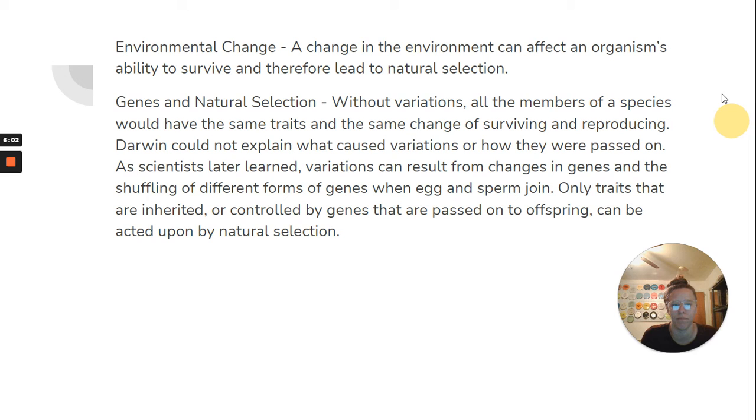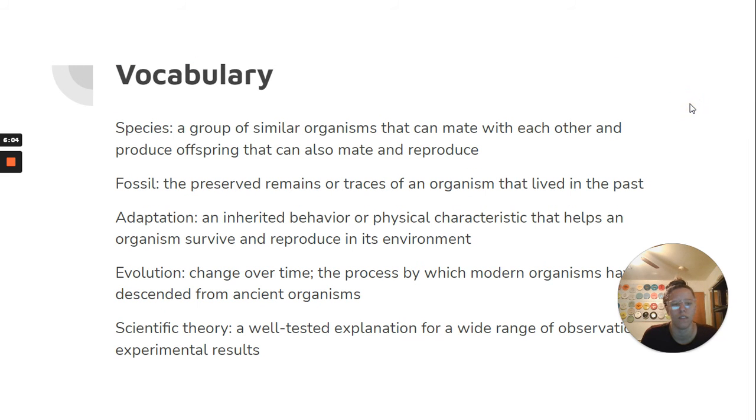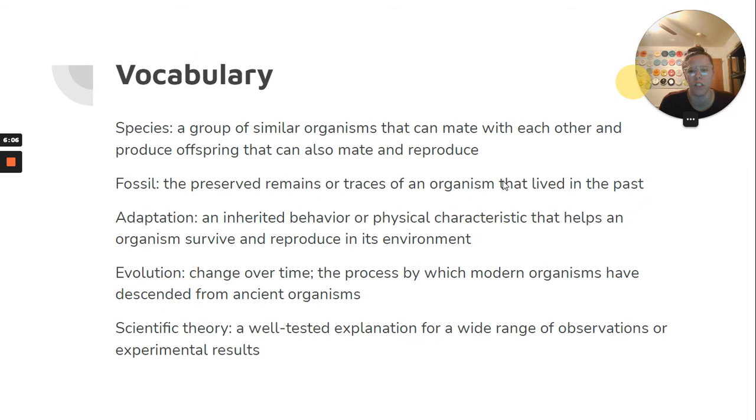Okay? So our vocab words: species, a group of similar organisms that can mate with each other and produce offspring that can also mate and reproduce. Fossil, the preserved remains or traces of an organism that lived in the past. Adaptation, an inherited behavior or physical characteristic that helps an organism survive and reproduce in its environment.